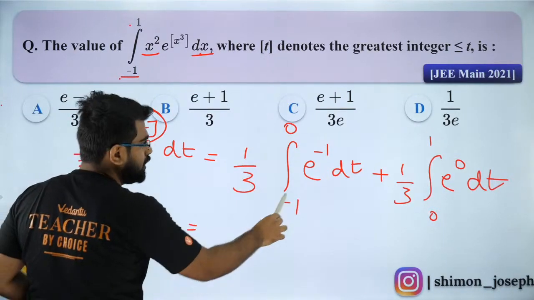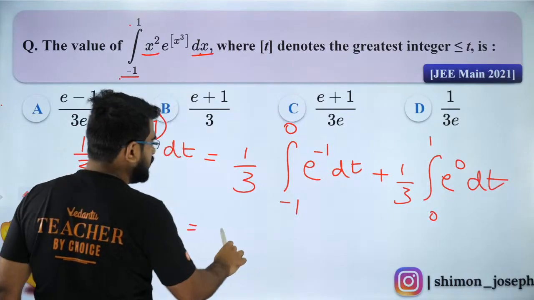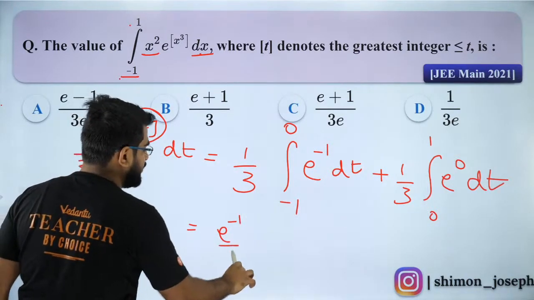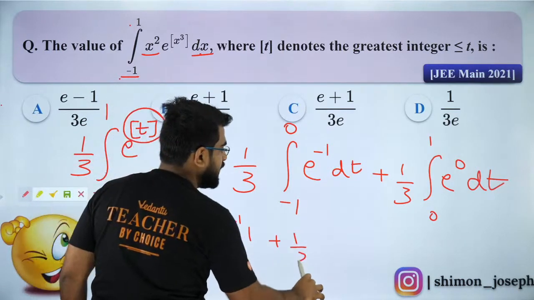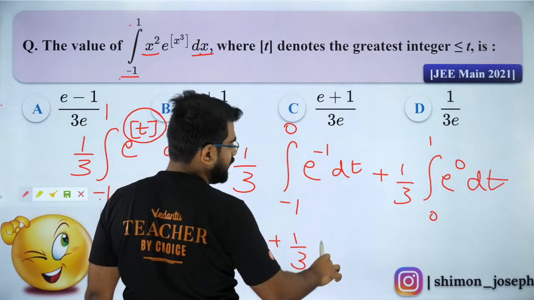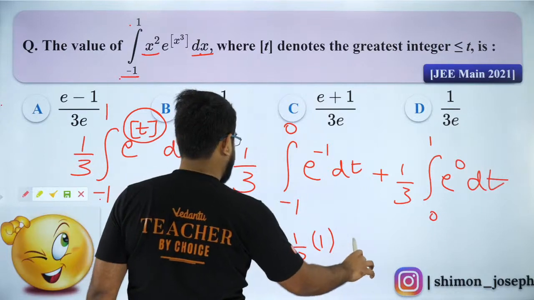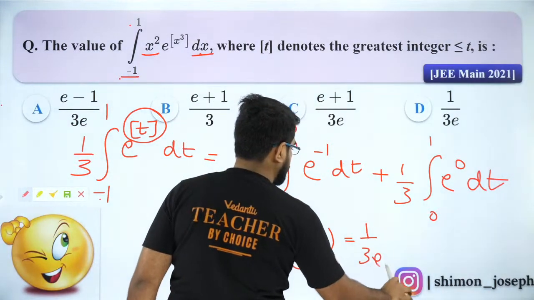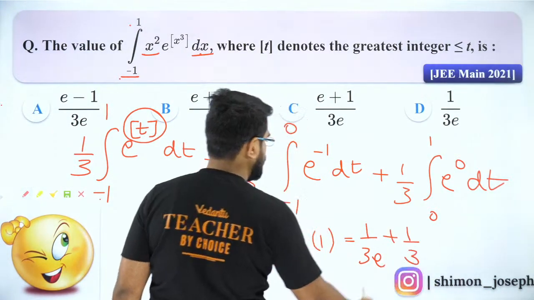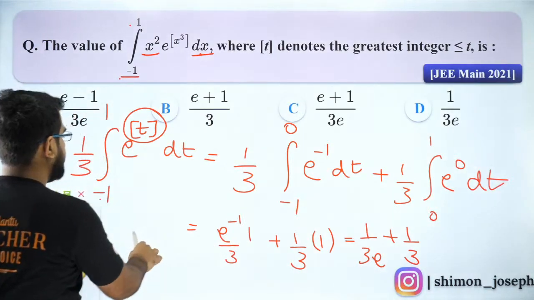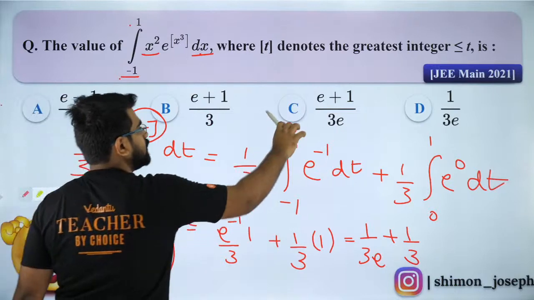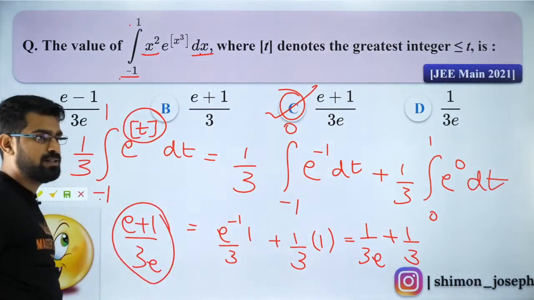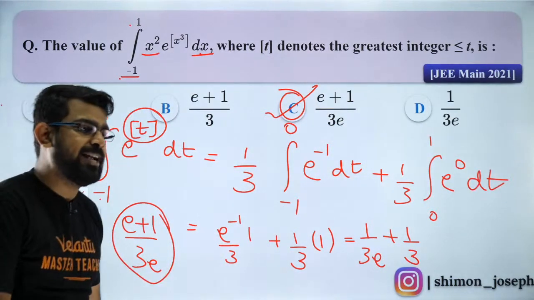So how do you solve it? Finish it off, guys. So it is e to the power minus 1 dt. So it will be e to the power minus 1 by 3 into 1. And then you'll have plus 1 by 3 into e to the power 0, it will be 1 only. So the answer is 1 by 3e plus 1 by 3. If you take LCM, you'll have e plus 1 by 3e. So the answer is option C, guys. Option C is the correct answer. Okay, I hope you liked it.